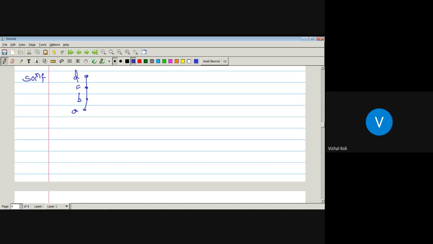Now, this poset is said to be a lattice if every two elements belonging to that poset have a least upper bound and a greatest lower bound. So find out the closure tables for the least upper bound, denoted by join, and the greatest lower bound, denoted by meet, given below.